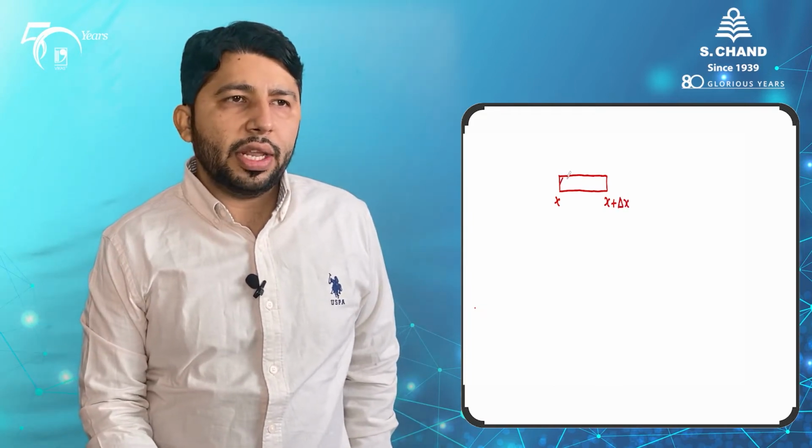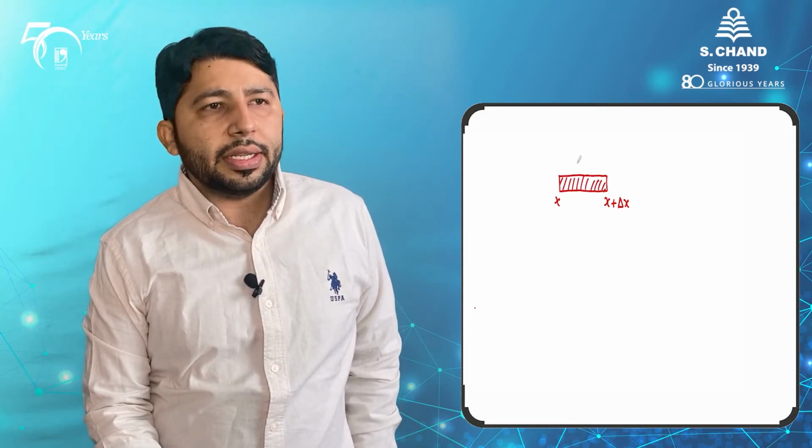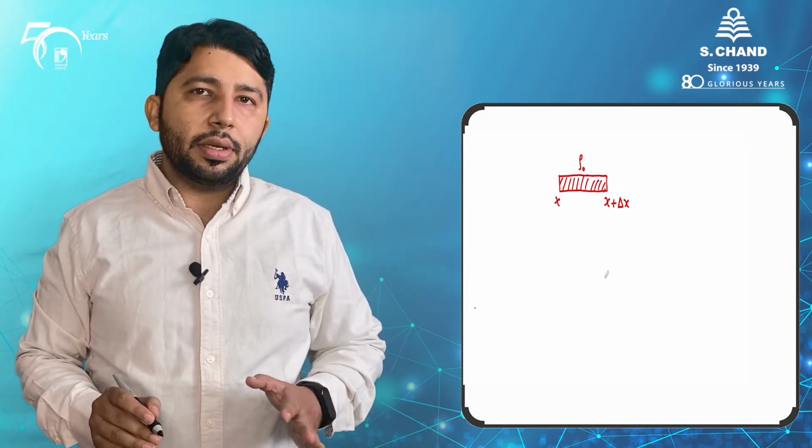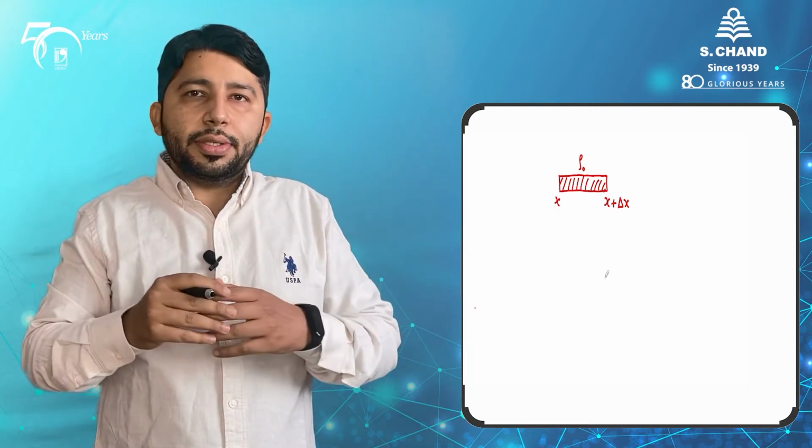We can also define some quantities for this region. Let us consider its density is rho naught. This is the very beginning state, the state when there is no sound in this environment.